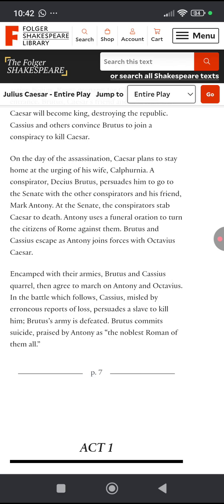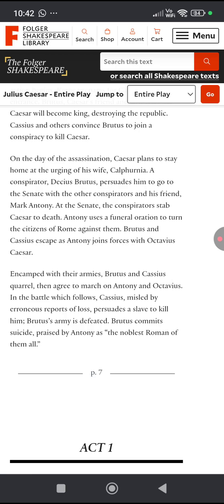Brutus and Cassius escape as Antony joins forces with Octavius Caesar. So Brutus and Cassius escape with their lives narrowly. They escape from Rome, and Mark Antony joins forces with Octavius Caesar. Encamped with their armies, Brutus and Cassius quarrel, then agree to march on Antony and Octavius.